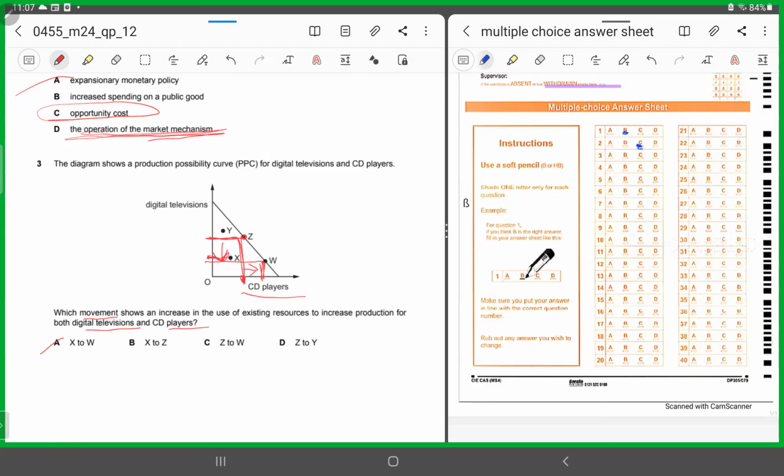want. Why? Because in the question, they are asking us that the existing resources should be used in such a way that the provision for both of them should increase. So this is not the correct response. So you'll chop this off.